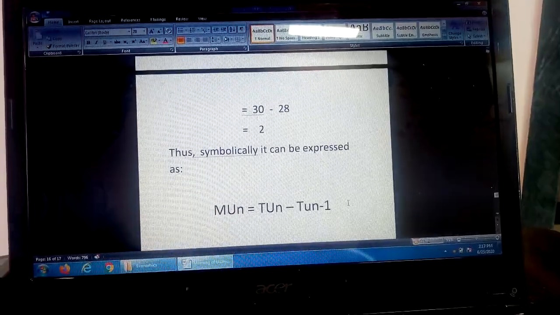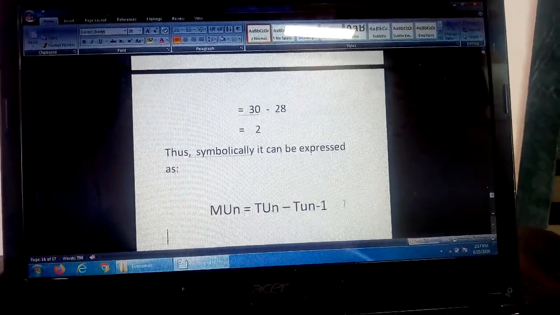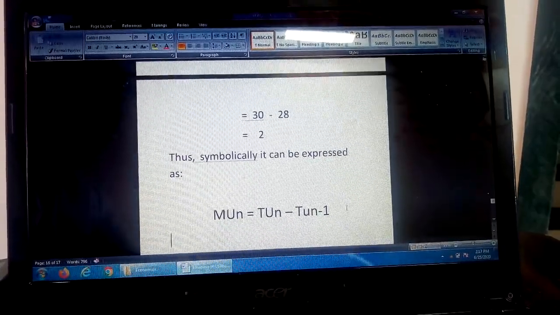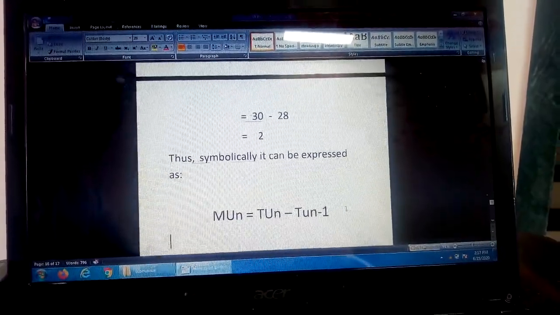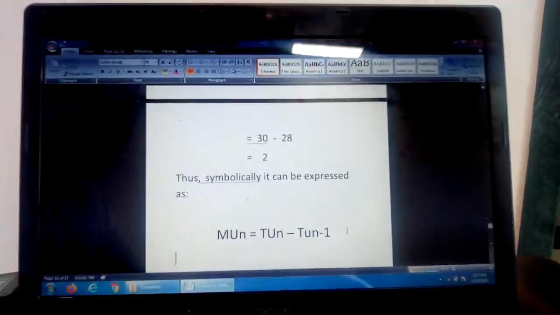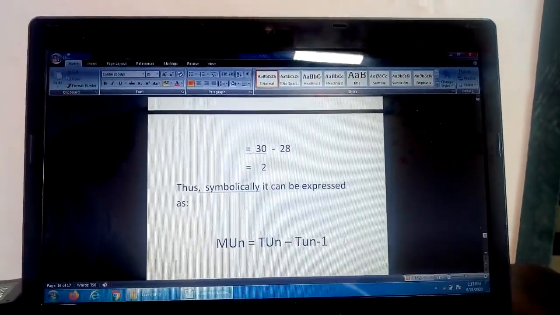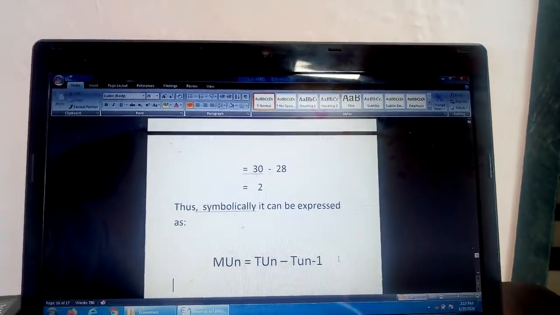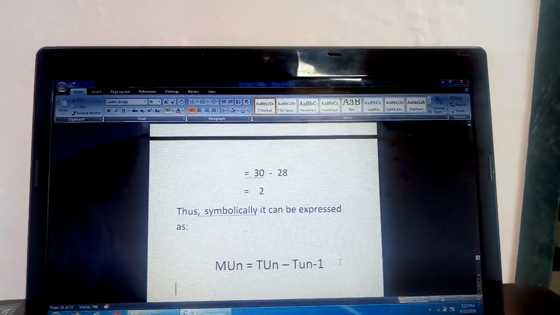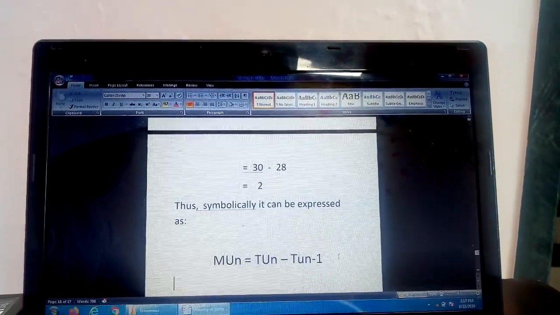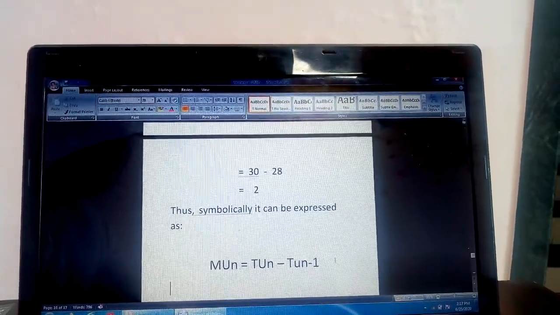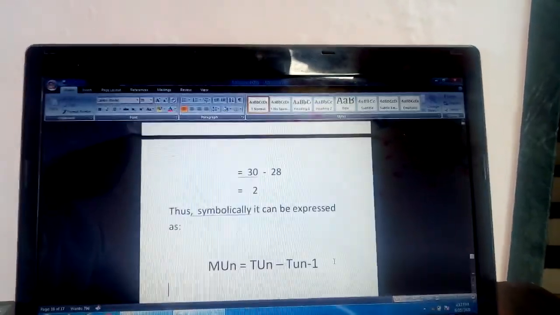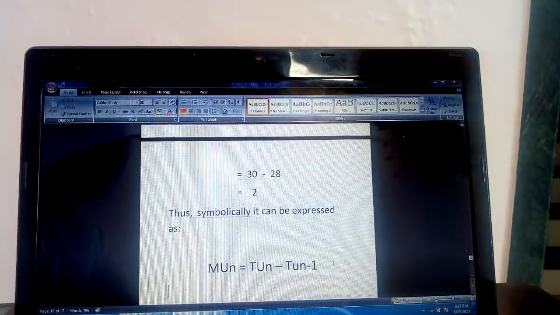So today we have learned the concept of total utility and marginal utility. Total utility is nothing but the utility derived by consumer from each and every unit, we add together, we get the total utility, and we can express TU is equal to sigma U. But marginal utility is the utility derived by consumer from each additional unit and it is added to the total utility.